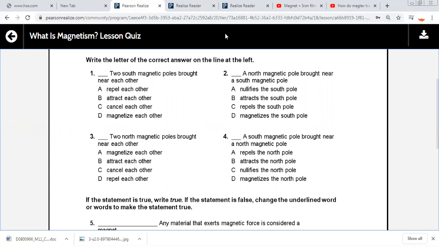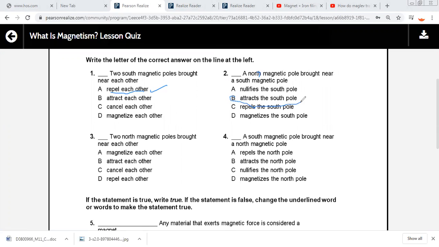Yes, excellent, they repel each other. Number two: a north magnetic pole brought near a south. North with south, unlike, so they attract. Yes, excellent.